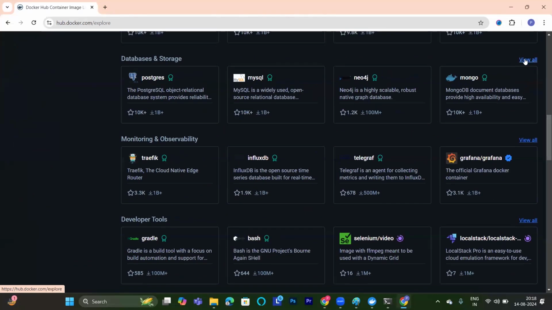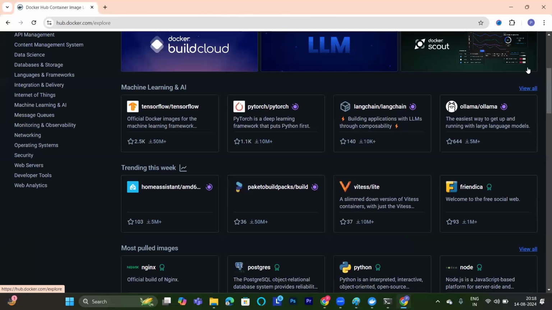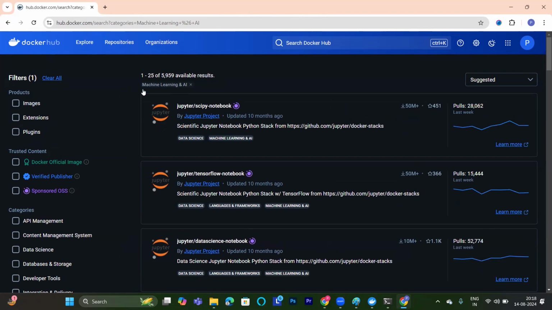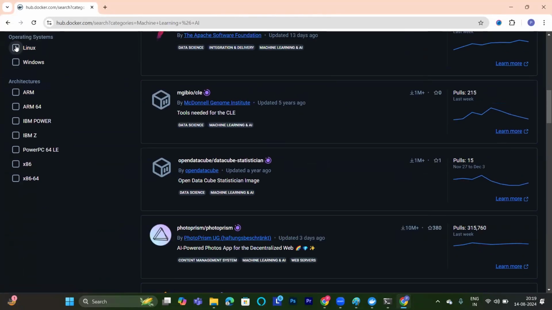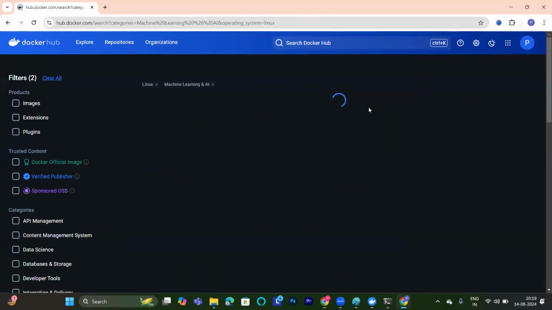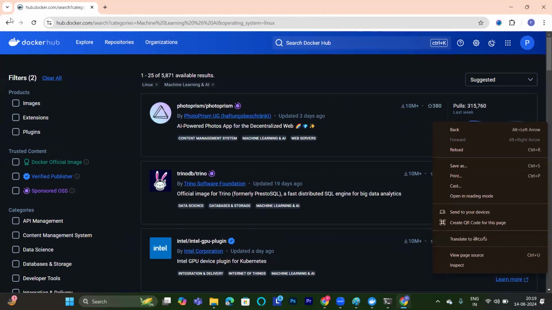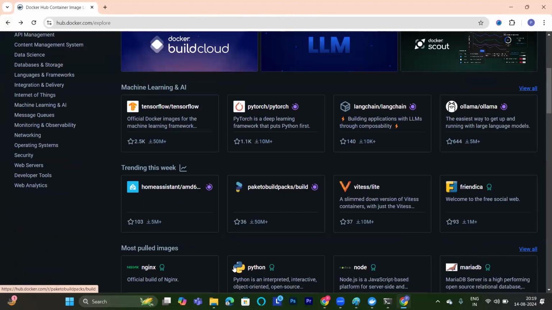Or if I get into the most pulled ones here, I'll go to the Alpine one here. I need a lightweight image. These are different images here. If I click on view all, it will show me all the images. Now see, we have this many images here, 5,900 available for the result. We are looking only for machine learning type of images, and according to that, it's showing me these. If I filter by operating system or Linux, it will filter like this. You can filter these things here. These are the different images we have here. Or let me go back. Please spend some time here. It will be very, very helpful for you people.